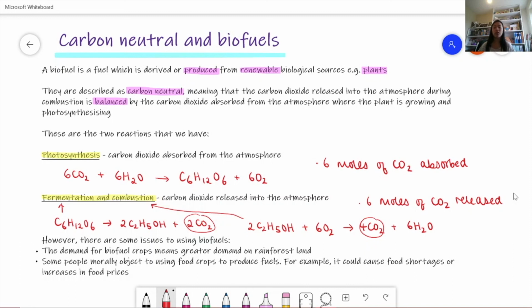So these 3 equations are really important to remember because they come up quite often in exam questions when you're asked about the carbon neutrality of biofuels.